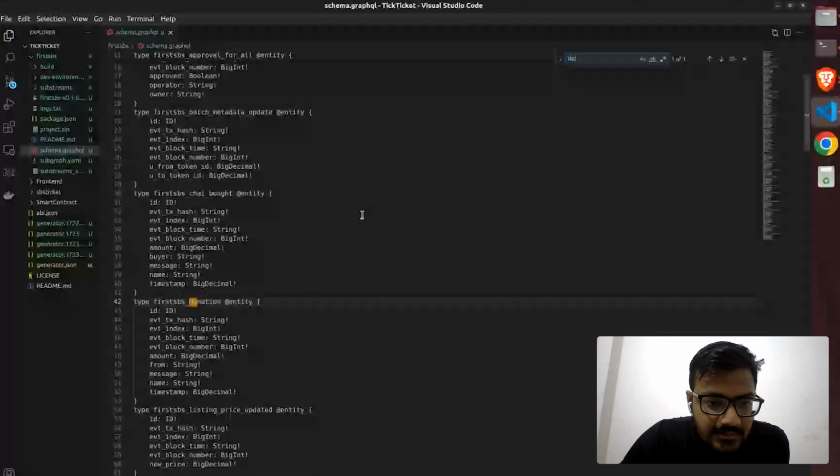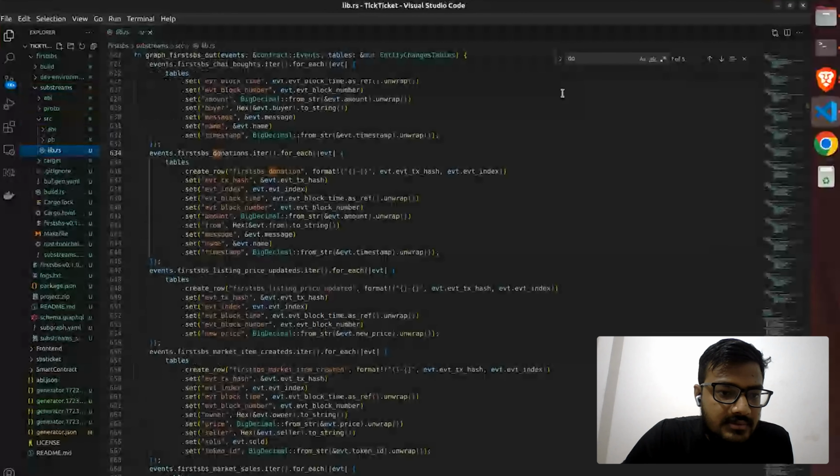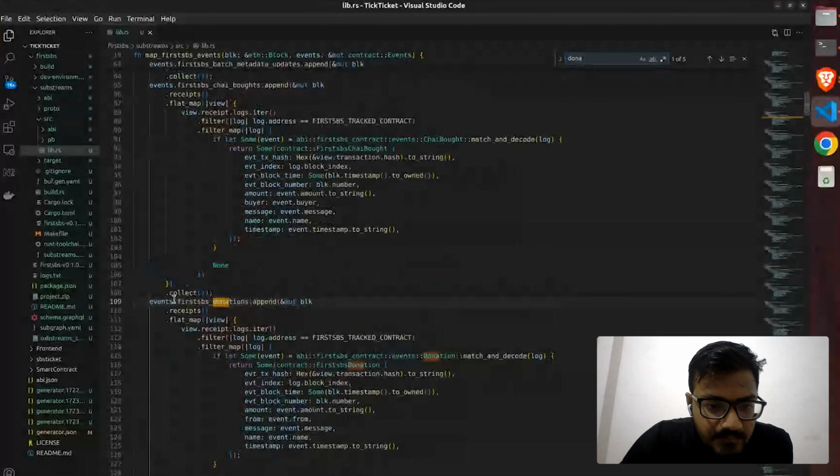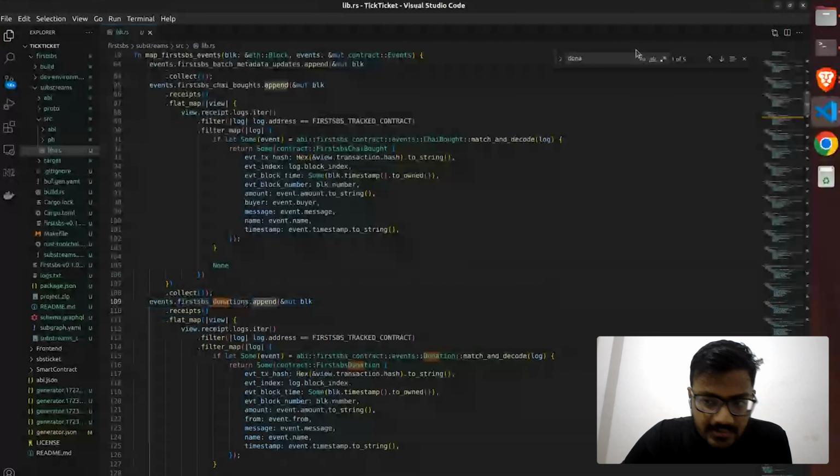It's also present under our library section, which is of Substream. It's present under the donation section as well.